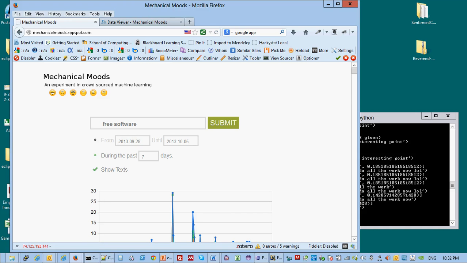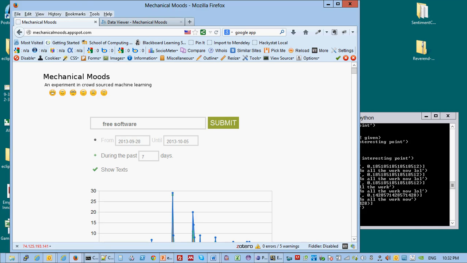Mechanical Moods is an experimental sentiment analysis engine which takes text-based data, specifically forum or short discussion data, and attempts to classify it in terms of the sentiment of the user.